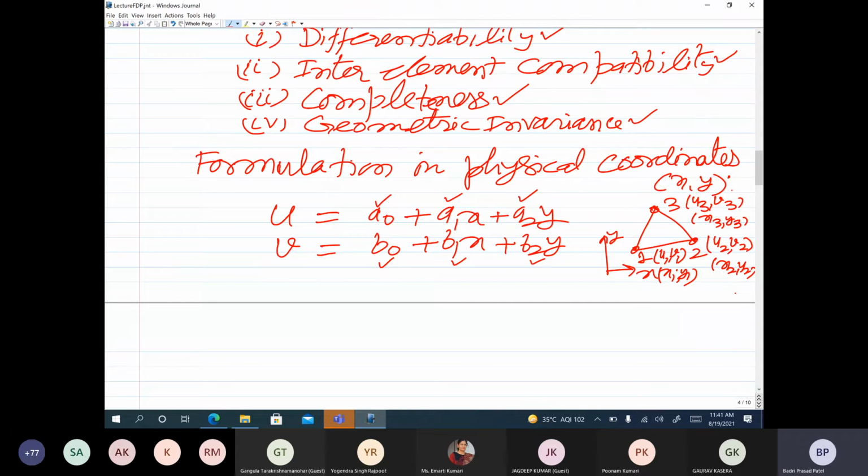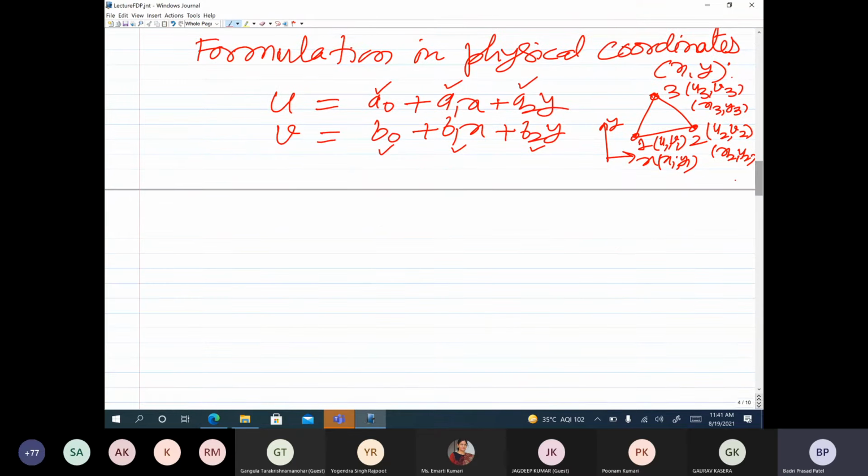Now whether it will satisfy the compatibility or not, that is the continuity of u and v across the elements. So let us say that we have a simple rectangular domain, and we discretize this into 4 triangles, 3 noded triangles.